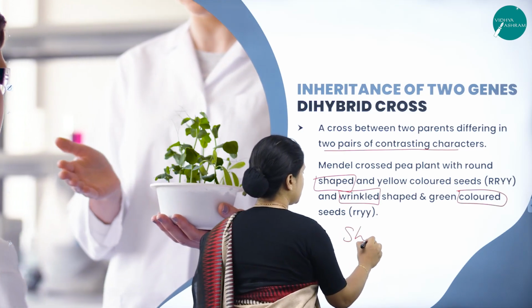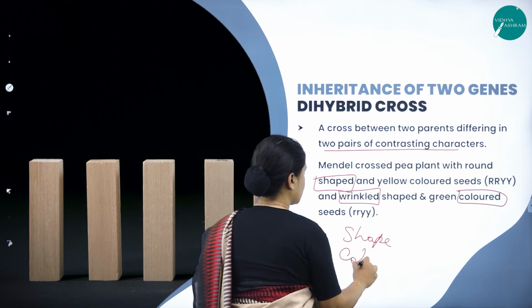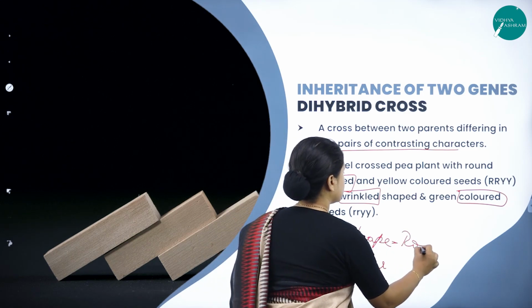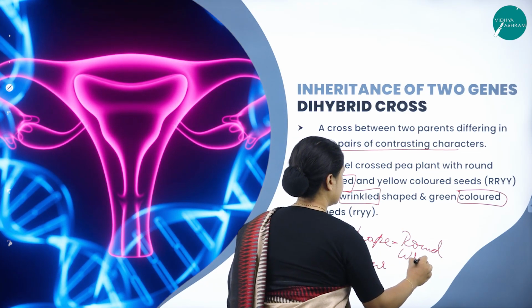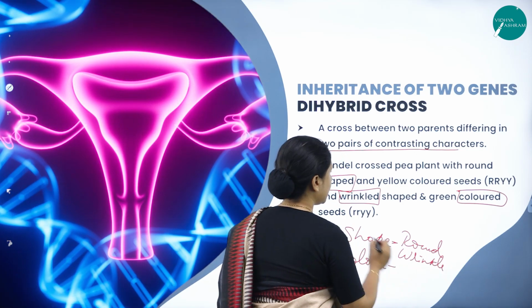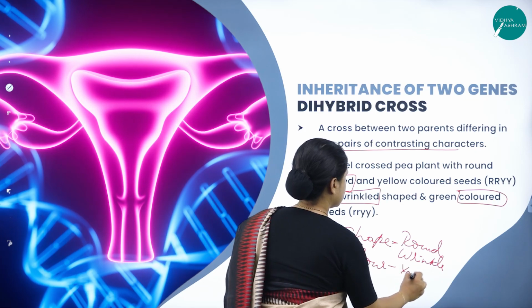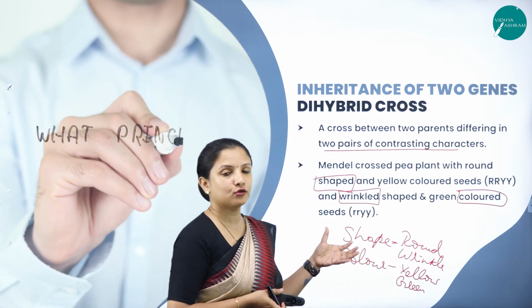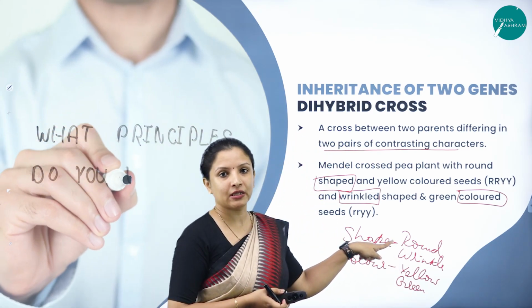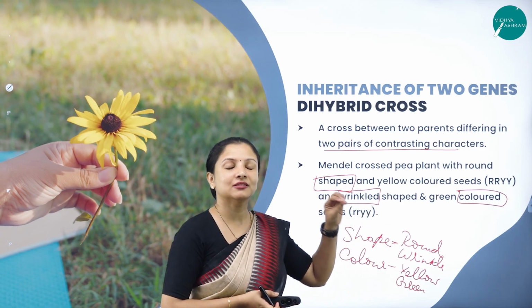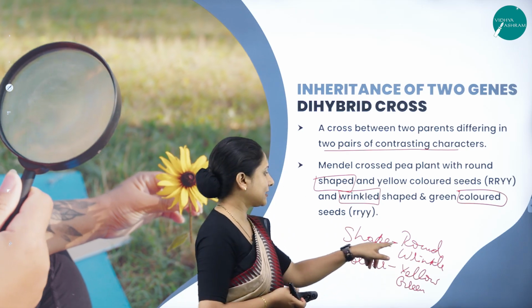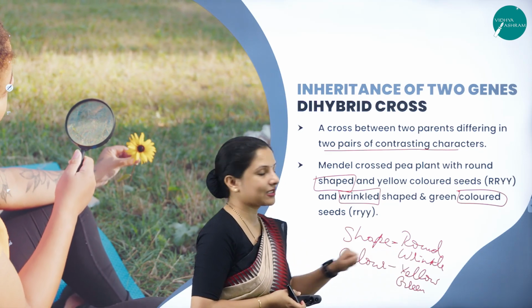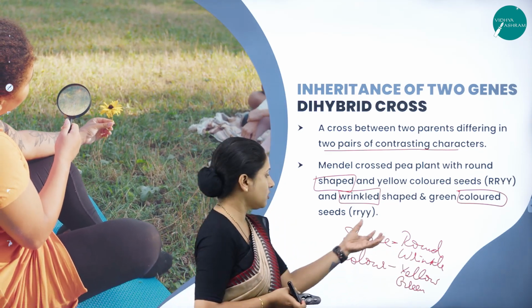So what was considered here? Shape was considered, color was considered. In shape, what did he choose? He chose round and wrinkle. In color, what did he choose? He chose yellow and green. Now, when crossing takes place, don't think one seed will be round and wrinkled. No, the characters will get assorted separately. That is, either it will have round yellow seeds, wrinkle yellow seeds, round green seeds, or wrinkle green seeds. So that is called assortment. Now you understood, no? So it will get assorted.